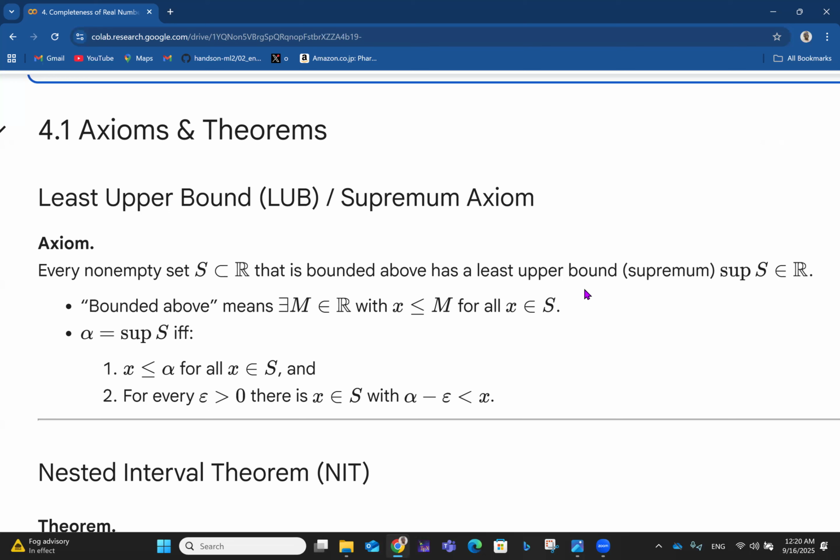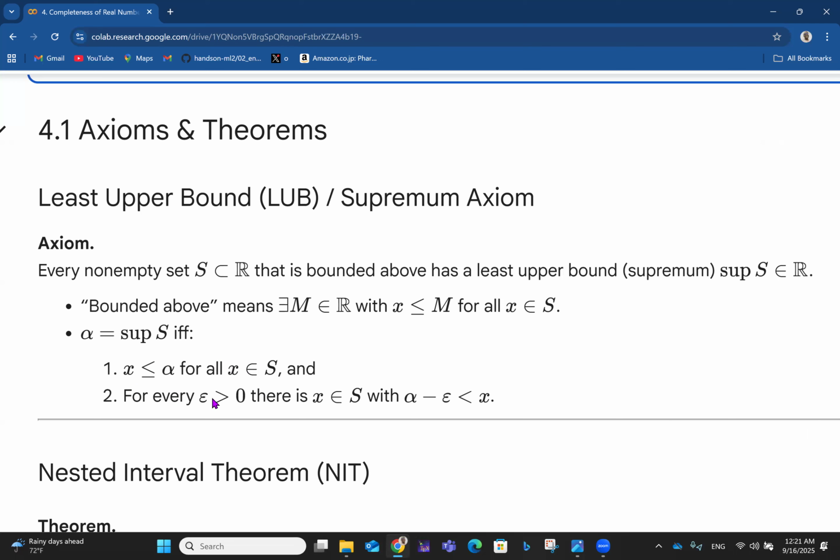In this case, we can say that a particular element alpha is the supremum of S if and only if the following conditions hold. First of all, every element x in the set S is less than or equal to alpha, talking about the supremum now, for all x belonging to S. And two, for every epsilon greater than 0.